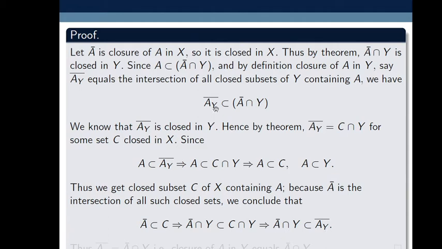So here we obtain closure of A_Y contains A bar intersection Y, and we also obtain A bar intersection Y contains closure of A_Y. Using these two relations, we say that closure of A in Y, that is A_Y bar, is equal to A bar intersection Y. So hence we prove the closure of A in Y equals A bar intersection Y. This proves the theorem.